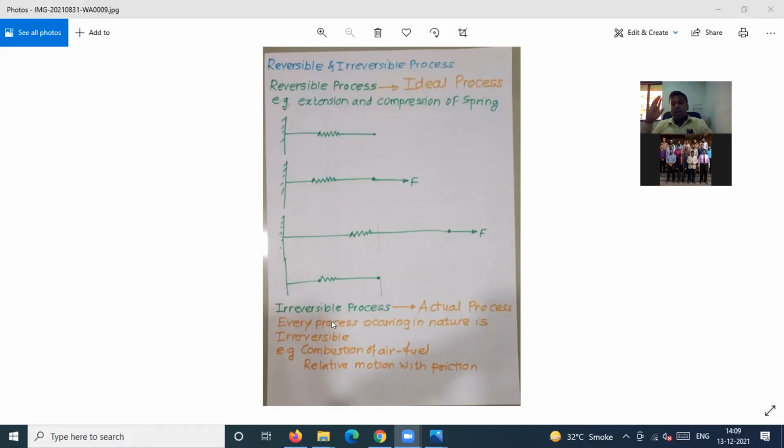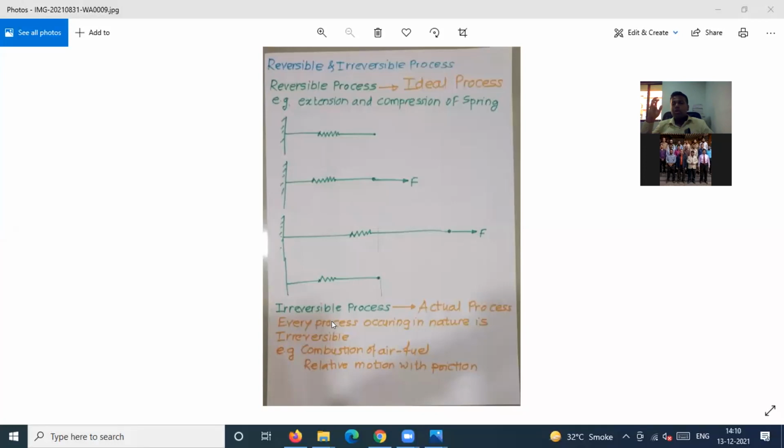The reason is that whenever any process occurs in nature, there will always be traces either in the system or in the surrounding. That means both the system and surrounding are not going to return to their original state. That is the reason why the process is irreversible.